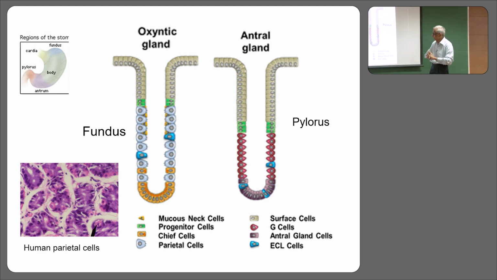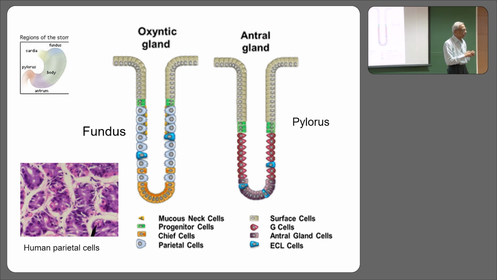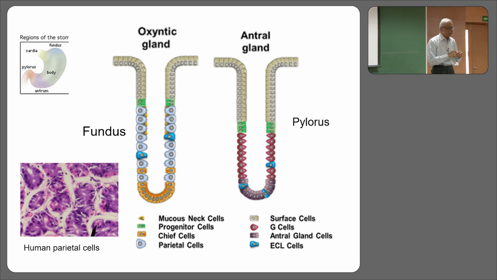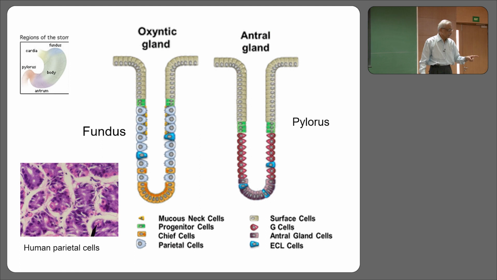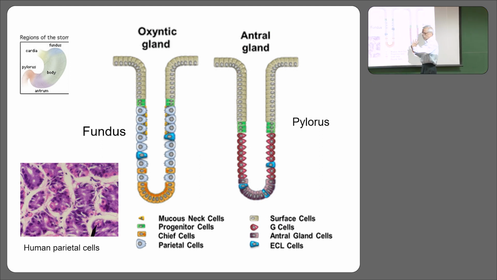Okay, good. Now two characters are coming for the first time. These dark blue cells are called ECL cells or Enterochromaffin cells. What do you call them? Enterochromaffin cells. They are there in both.